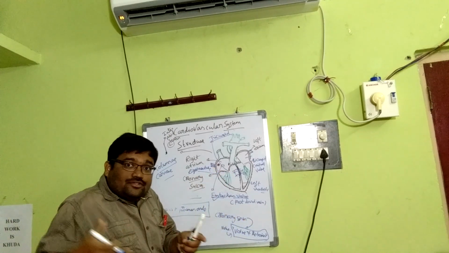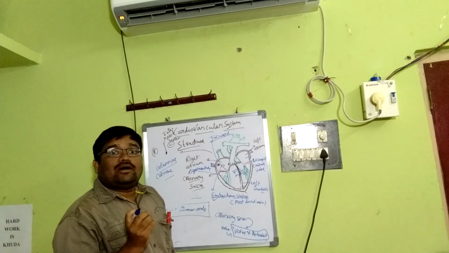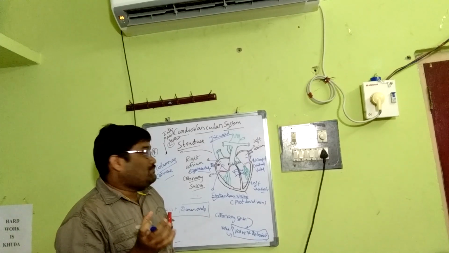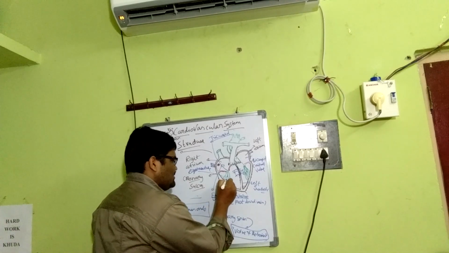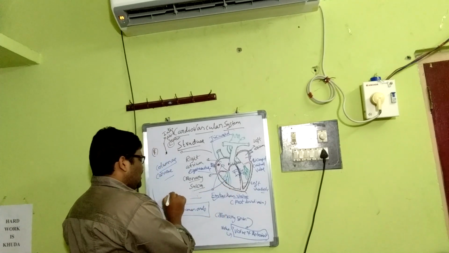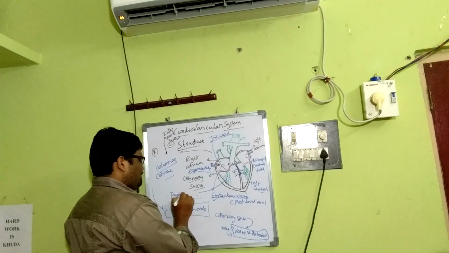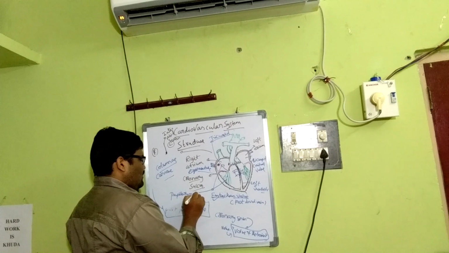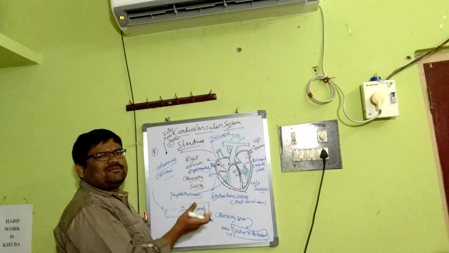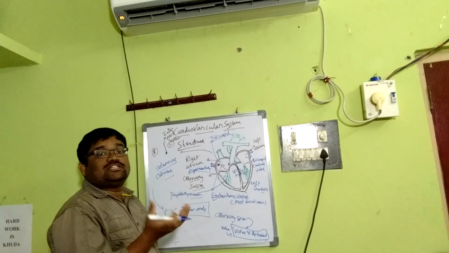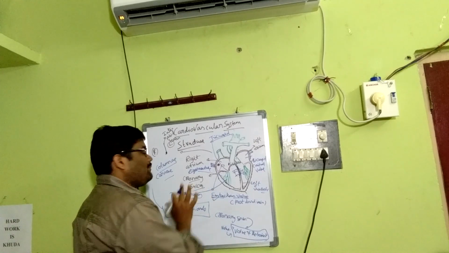The inner wall of the ventricle gives rise to columnae carneae. Some of them are large and conical, and they are known as papillary muscles. That means papillary muscles are nothing but columnae carneae, but those which are large and conical are known as papillary muscles.